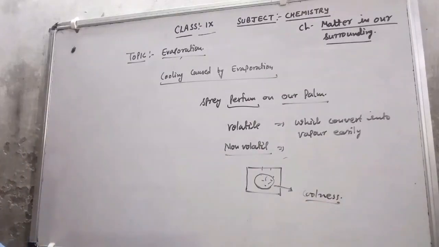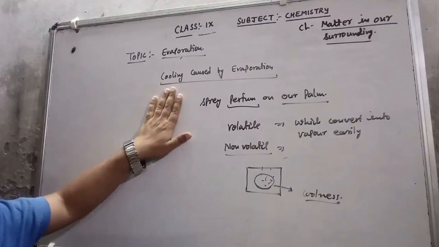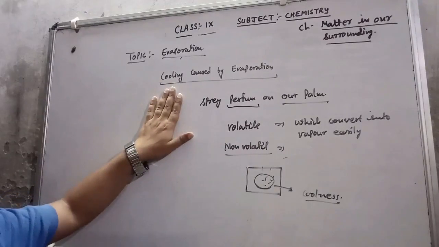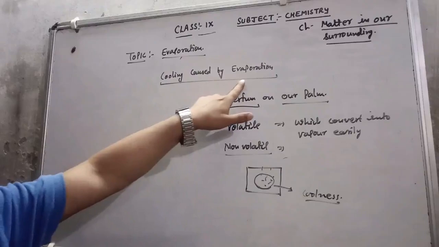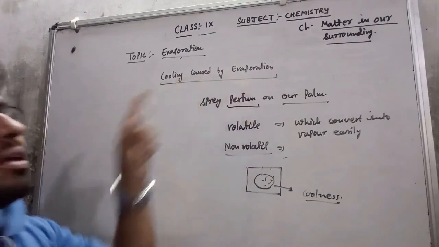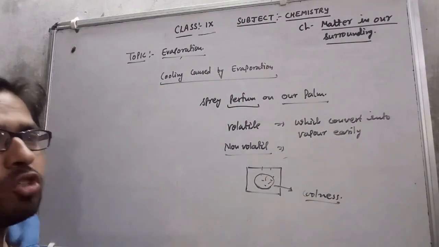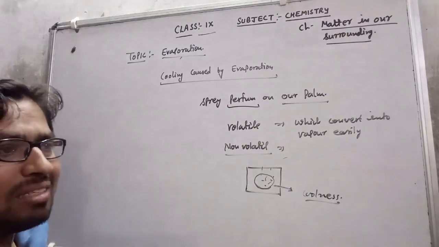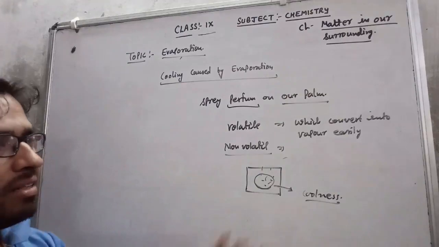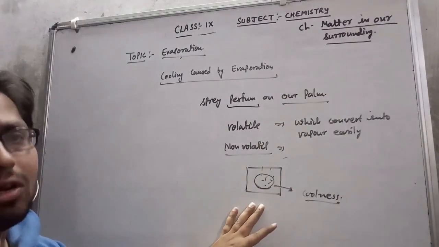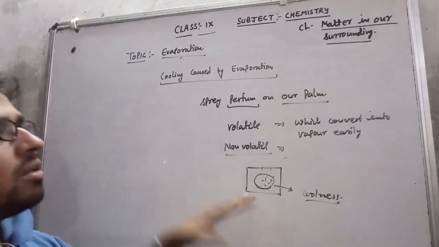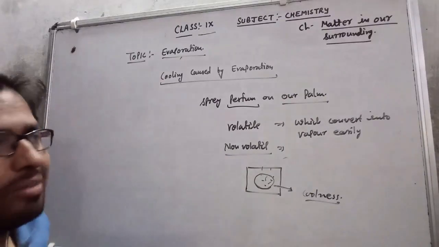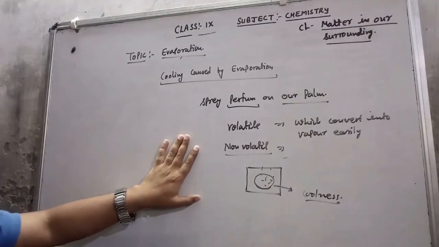So that is the very simple reason why cooling is caused by the process of evaporation. During evaporation, the substance which evaporates takes the heat from that surface. Due to taking the heat, the temperature of that surface decreases, therefore we feel cool. So that is the simple reason for cooling caused by evaporation.